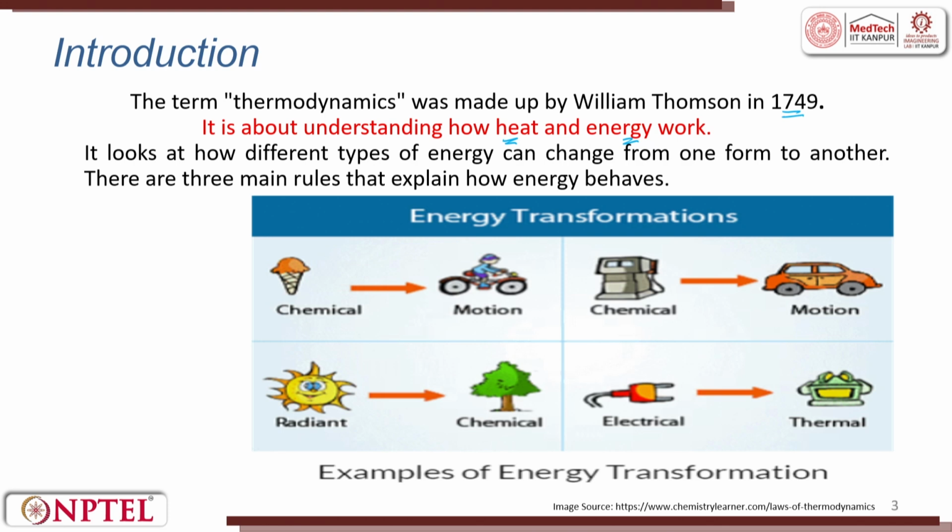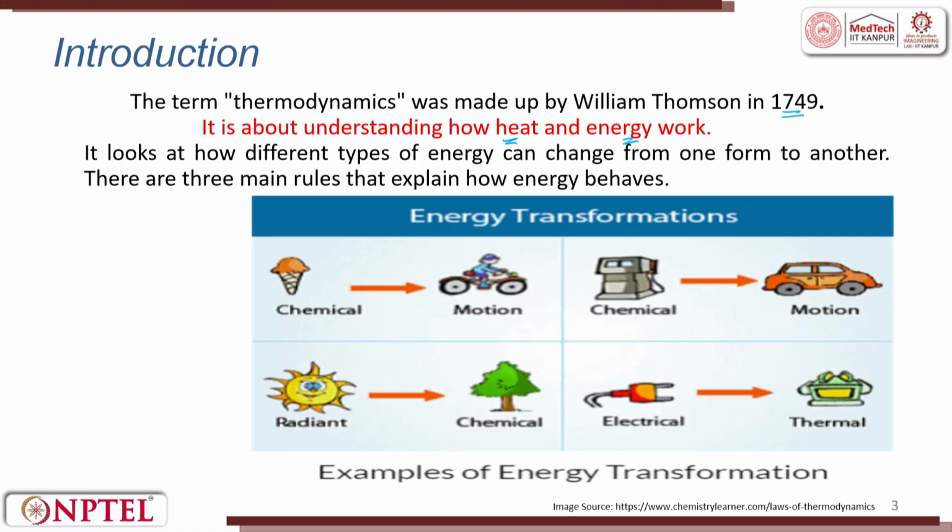People would have understood the concept of water. Water, when you heat, gets into steam. The steam has energy to move certain things. This happened during the industrial revolution. So, that is where they talk about heat and energy. It looks at how different types of energy exist. You can see that there are chemical energy, radiating energy, electrical energy, and mechanical energy.